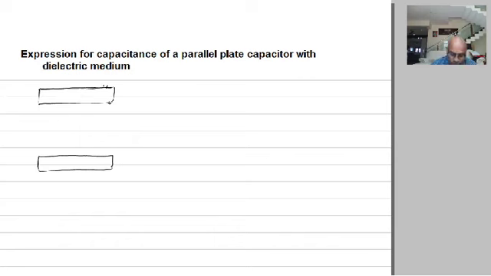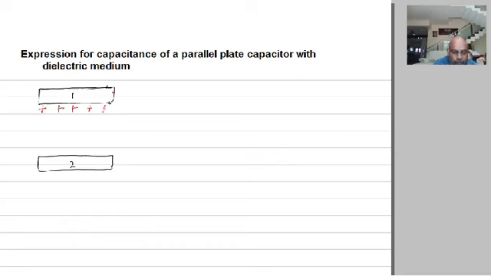So this is metal plate 1 and metal plate 2. Metal plate 1 will have positive charges, and metal plate 2 will have negative charges.